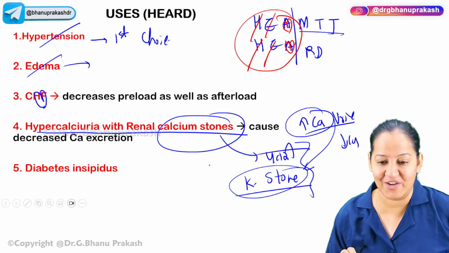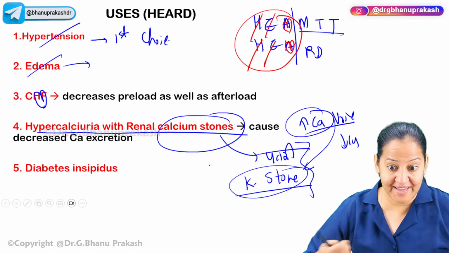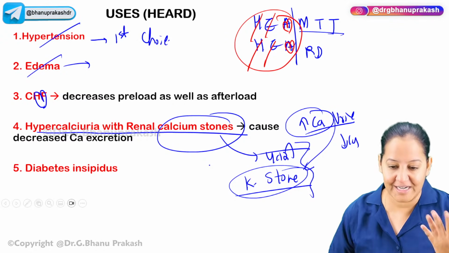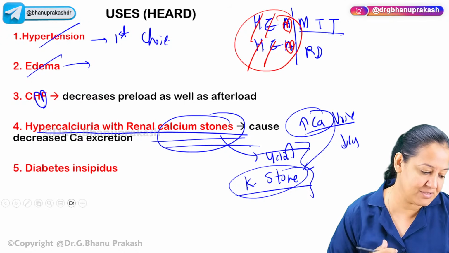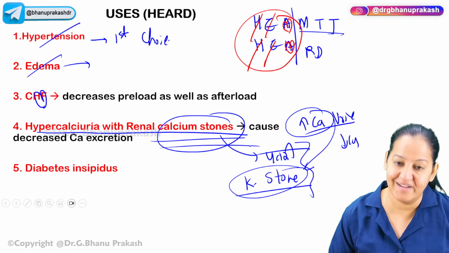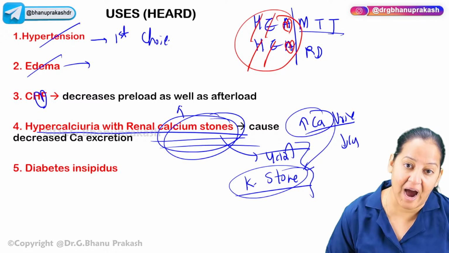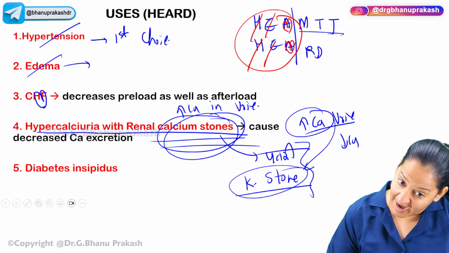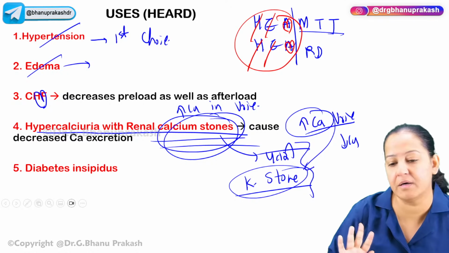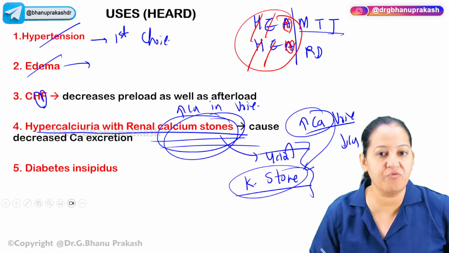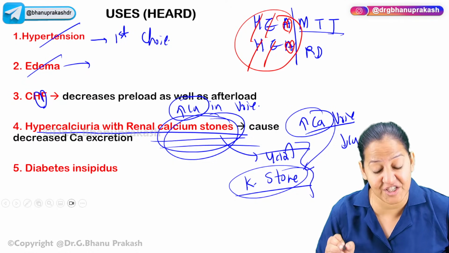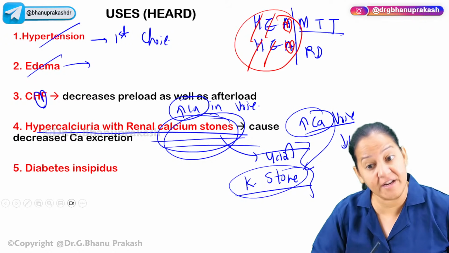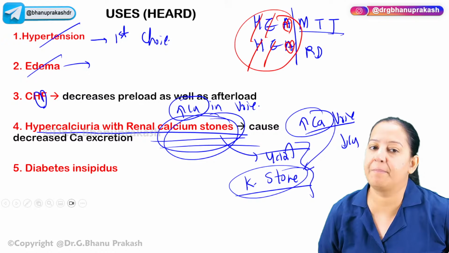What is this drug? Thiazide. What does thiazide do? Thiazide absorbs the calcium from the urine to the blood. In the blood, there will be high calcium, but in the urine it will be low. And that's why we can use it for the renal stone. At least I am trying. So renal stone occurs whenever there is high calcium in urine. There is no problem with high calcium in blood, but high calcium in urine will precipitate and form the stone. So if you want to prevent the stone formation, you have to reduce the calcium concentration in the urine. You can do so with the thiazide. Thiazide reduces calcium in the urine and increases it in the blood because of absorption with the parathormone.